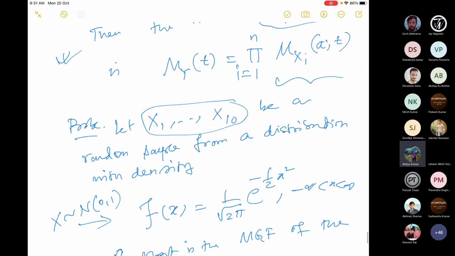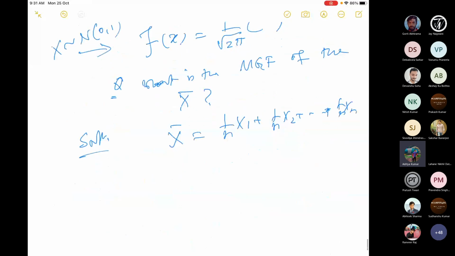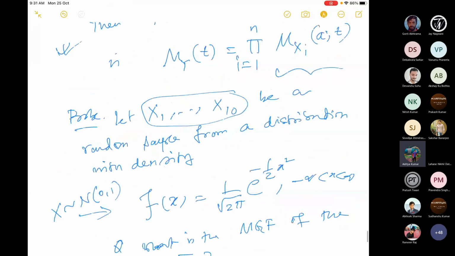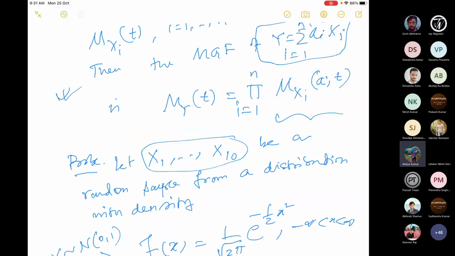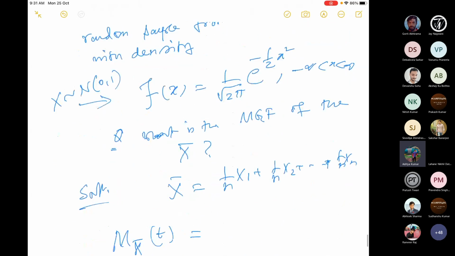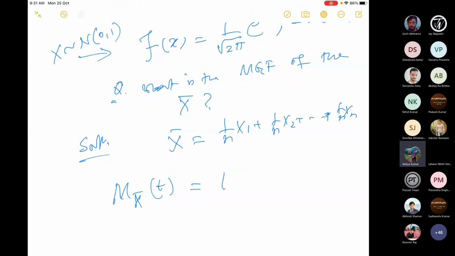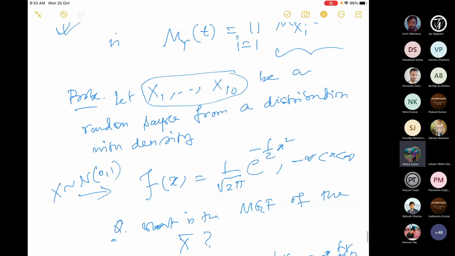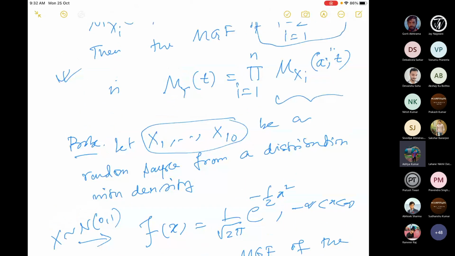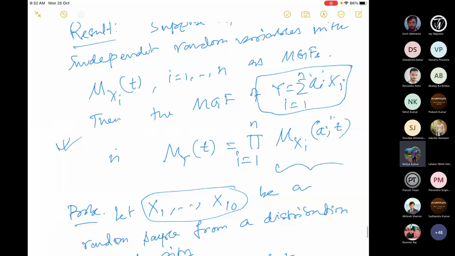So according to this result, what is M_x bar(t)? This is nothing but the product of the MGFs because they're independent. And a_i, I know the value. Right? a_i is 1 by 10. So this is nothing but the product for i equal to 1 to 10 of M_xi(1 by 10 t), because this is a_i t. The proof is simple. Using the definition of MGF, we can prove this result. This is no big deal because they're independent, it will just be a product.